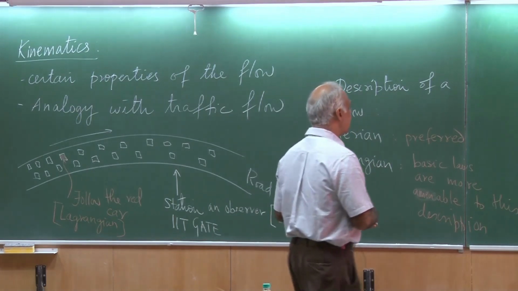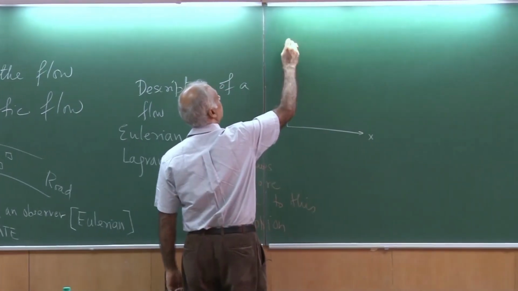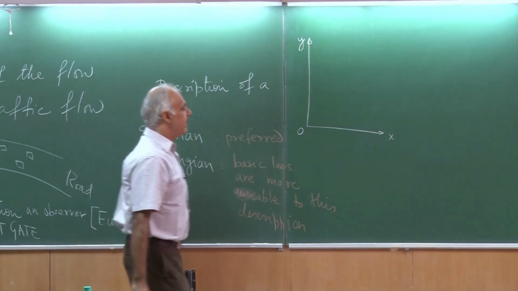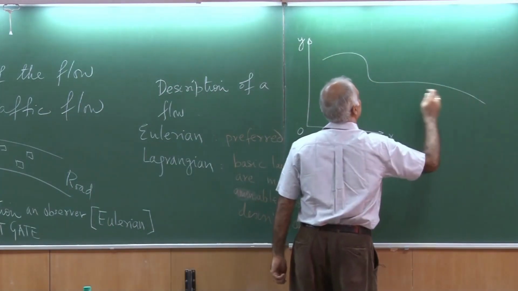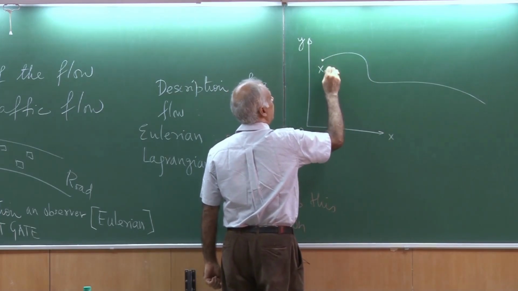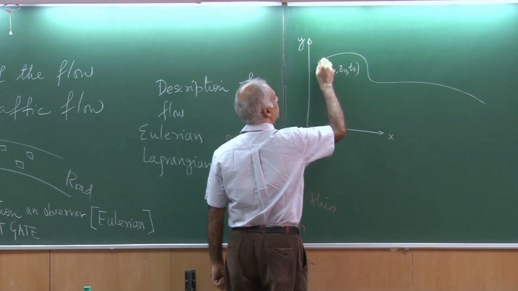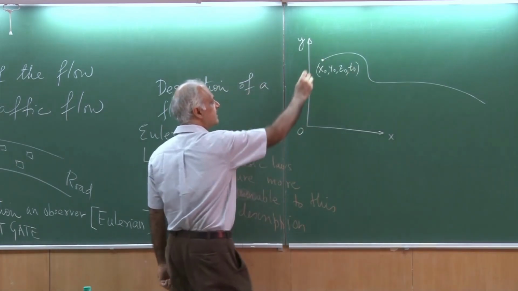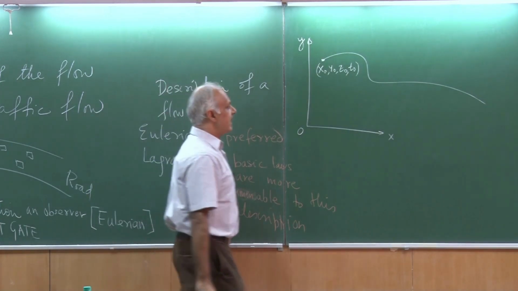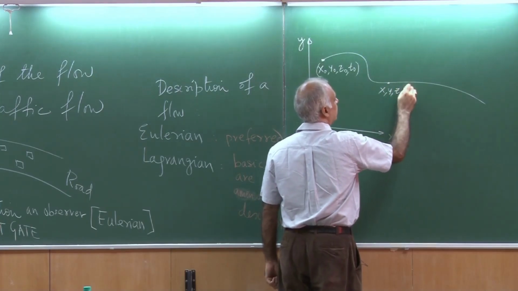Okay, so let's work it out. Let me set up a coordinate system. Let's say there is a certain particle that starts at a location x0, y0, z0 at t0. That's the location of my fluid element, or fluid particle, at time t0. And then at time t, it takes this location x, y, z.